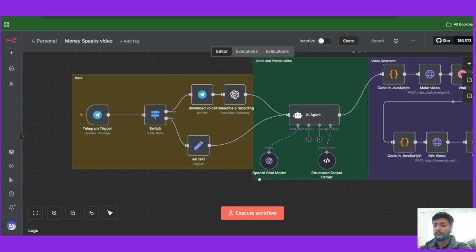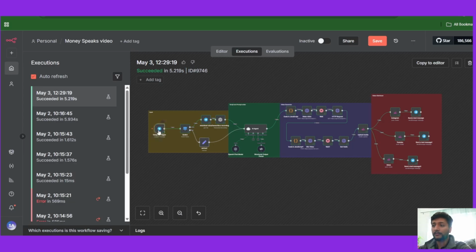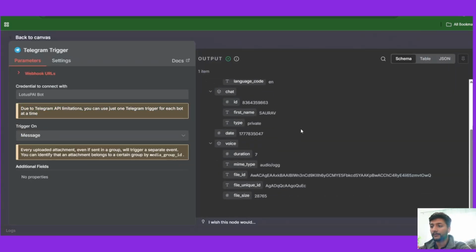Basically, it starts from Telegram. I've connected it to a Telegram bot, and it takes an input from Telegram. The input that I recently sent is a voice message. I sent this voice message on Telegram. This is what the message sounds like: "Create and post a video where money talks about why living below your means is the first step to get financial freedom." So that is the voice note that I sent on Telegram.